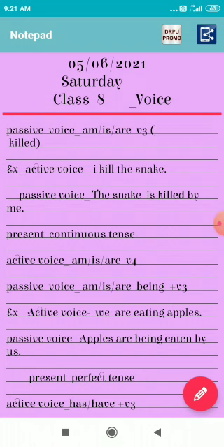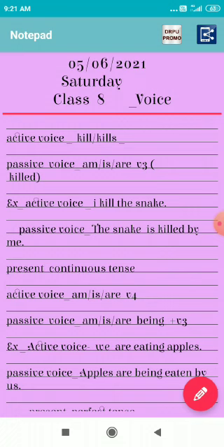The snake is killed by me. Look at that. In the active voice, the snake is the object and I is the subject. But while converting the active into the passive form, the object becomes the subject and the subject becomes the object. Why have we used "is" and "killed" according to the rules? Am, is, are is our helping verb plus the verb's third form. The snake is a singular subject, so we use "is", and the verb third form of kill is killed.